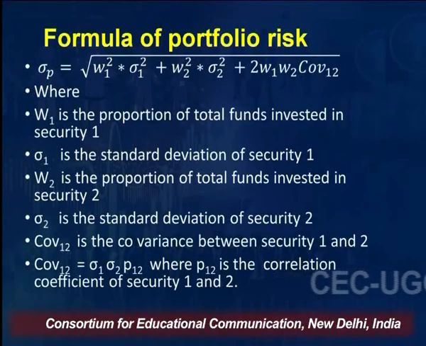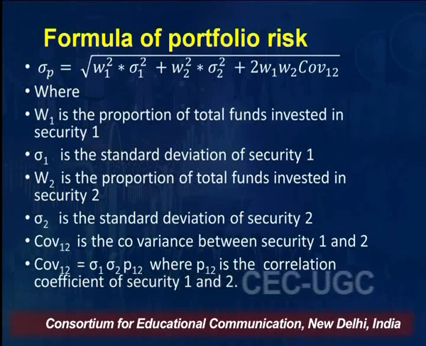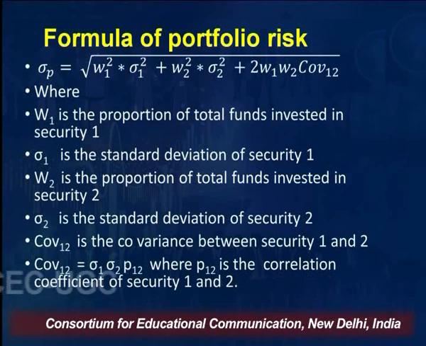The weight is multiplied with the standard deviation of the first security, right? Similarly, W2 is the proportion of the total fund invested in security 2, right? And then the risk of the second security is the standard deviation of security 2. And covariance of 1 and 2 is the covariance between security 1 and 2, right?